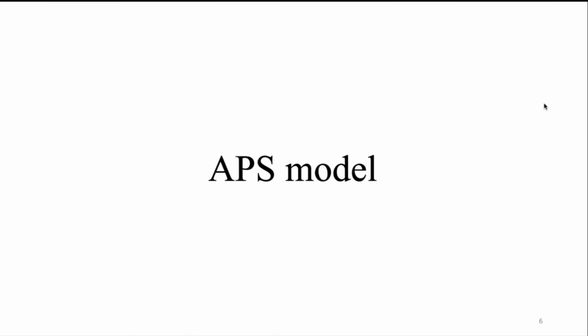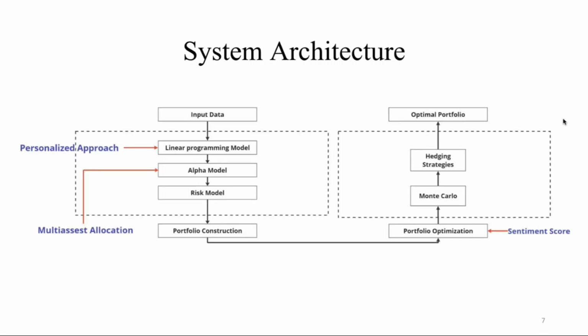From here, Pushkar will continue with the APS model. Now moving on to the system architecture of the model. The system architecture consists of two main components. One is the portfolio construction and second is the portfolio optimization.